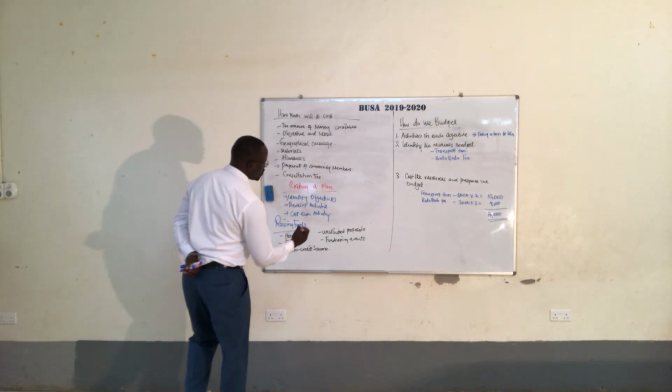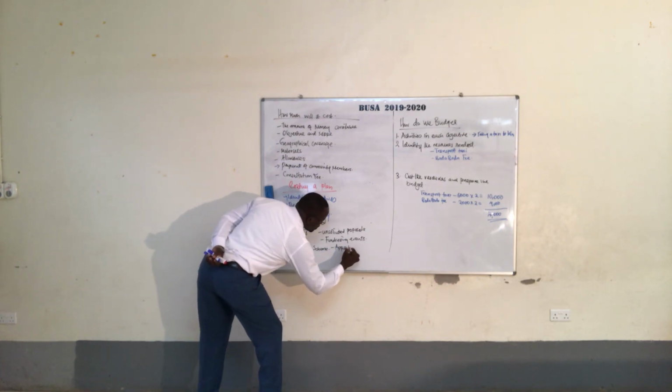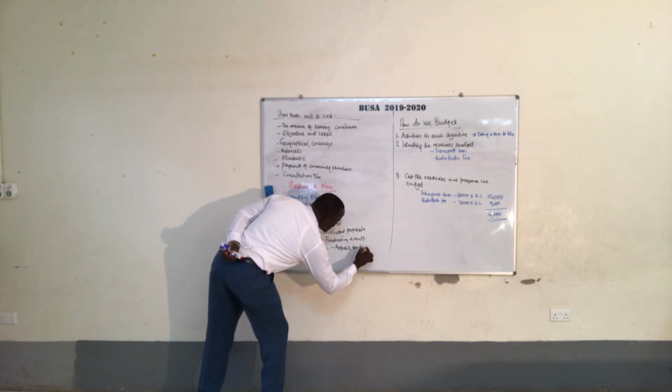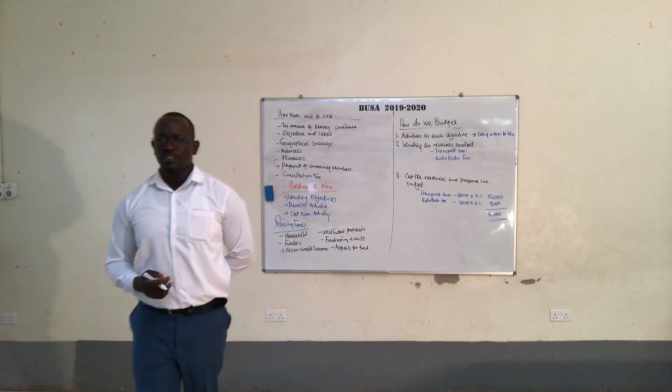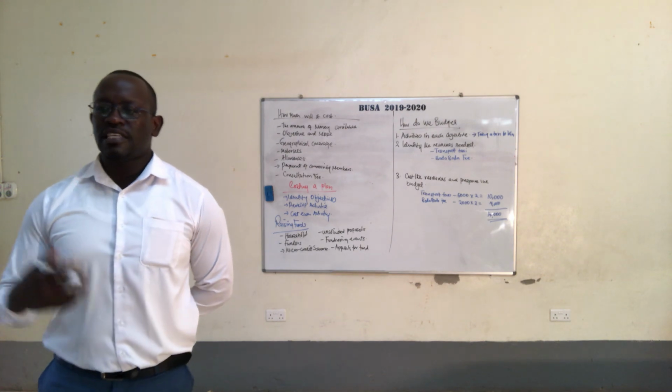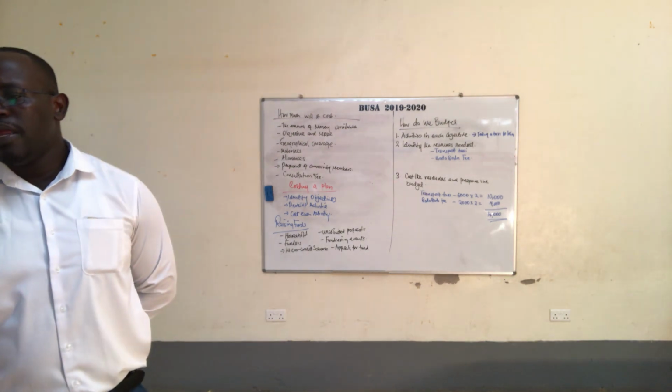Some of the other ways you can get money is appeals for funds. You just write an appeal for funds, and most of the time these have gone through. Other cases are SACCOs that we know, loans from the bank, donations, and many more.